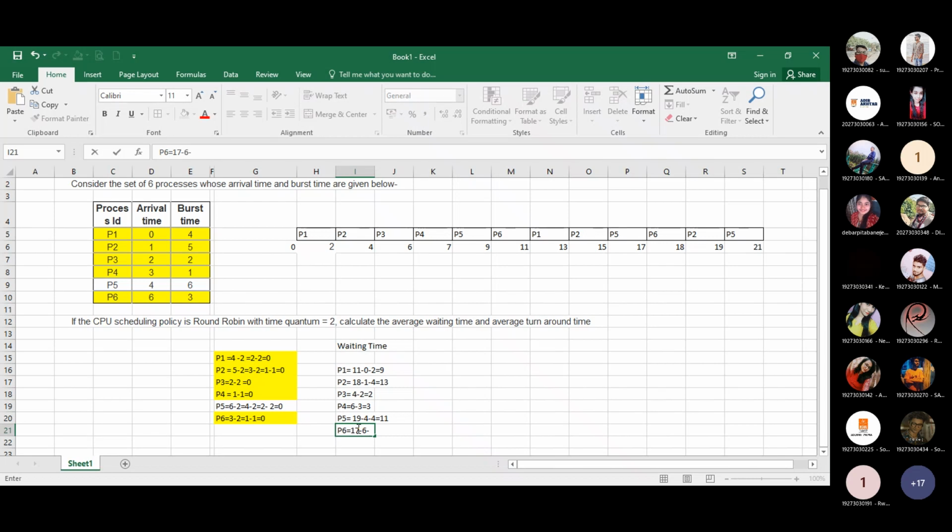Yes, we check before that how many times P6 used the system. 1 time. 1 time. Means minus 2. So that will be the answer. Tell me the answer. 16 minus 8.